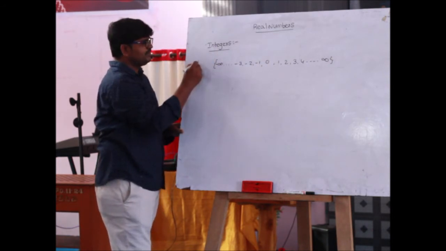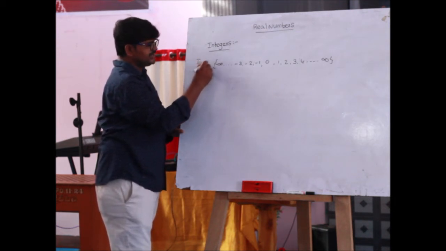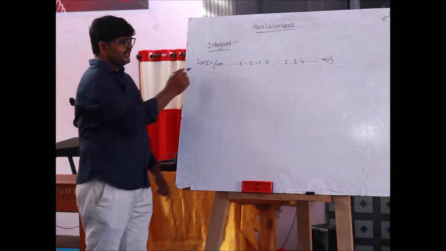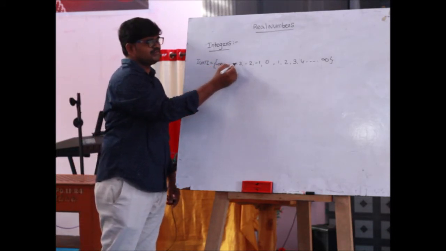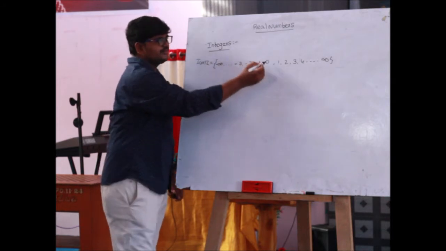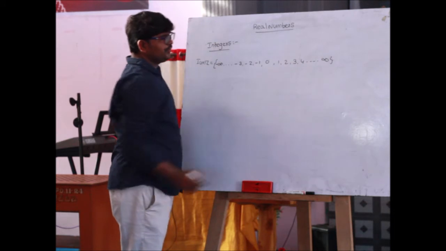Integers are represented by I or Z, where Z equals minus infinity and so on, minus 3, minus 2, minus 1, 0, 1, 2, 3, 4 and so on up to infinity.